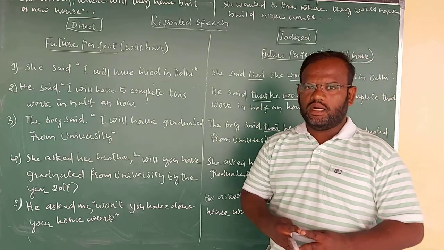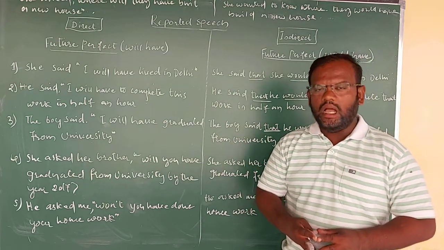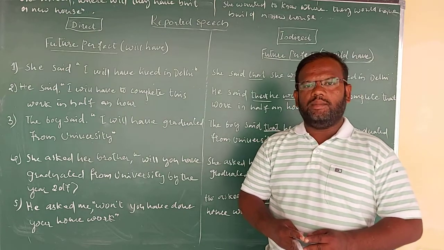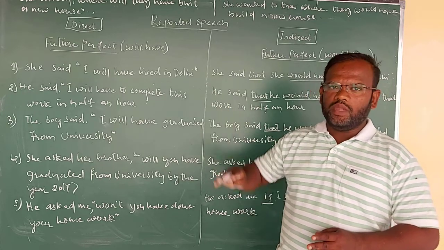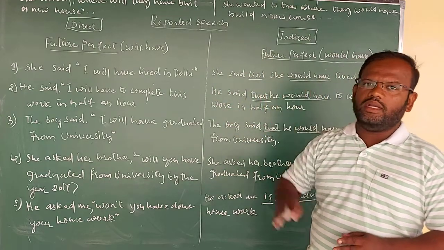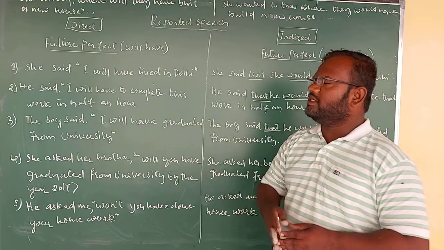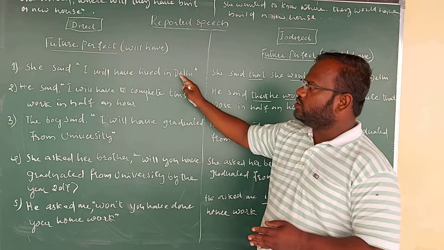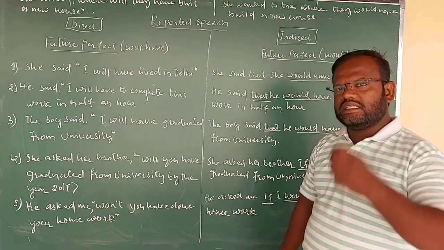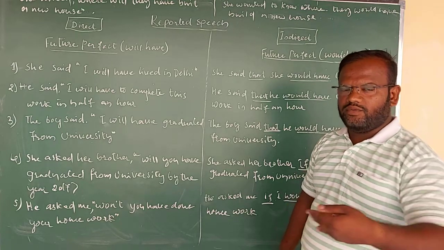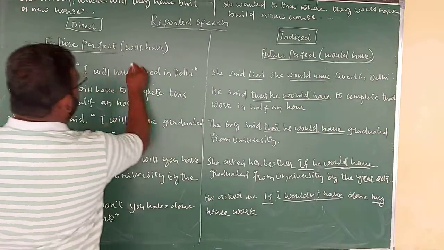Welcome back to our English grammar class, and the topic we are concentrating on is reported speech. In the previous class we discussed direct speech in the future continuous tense and changed those sentences into indirect speech. In today's class we are going to concentrate on the future perfect tense, the indirect speech of a future perfect tense. There is a slight change, as we have been seeing since we started the future tense. The change is about the will.